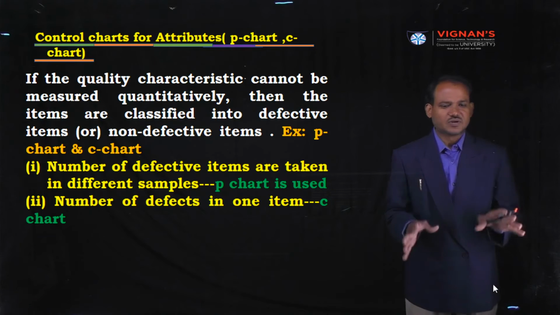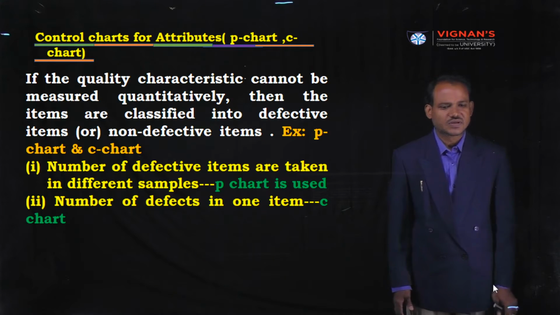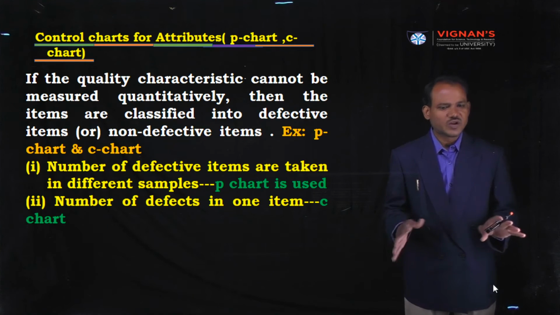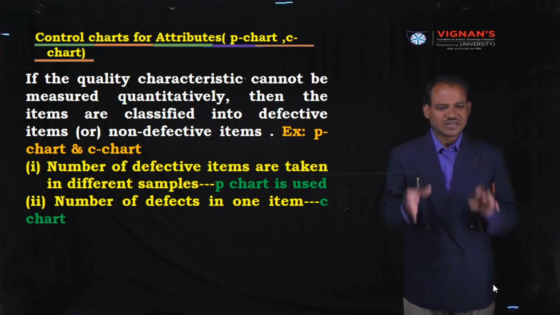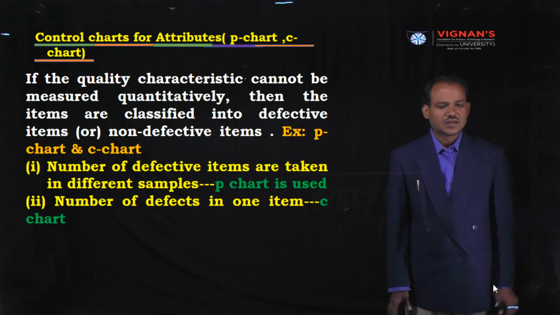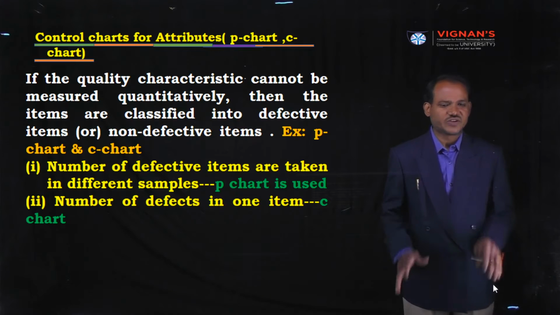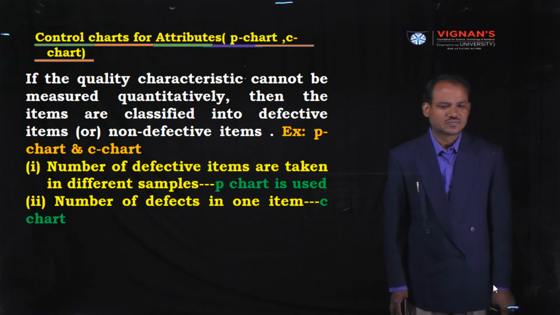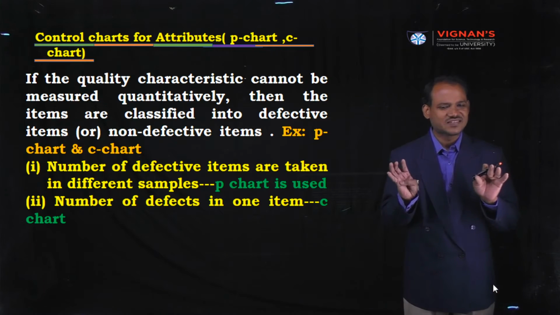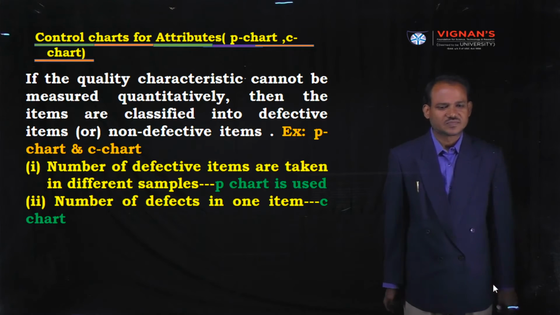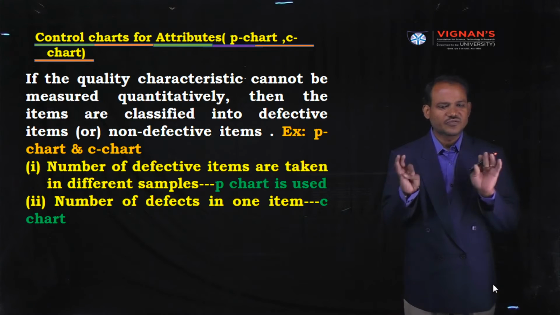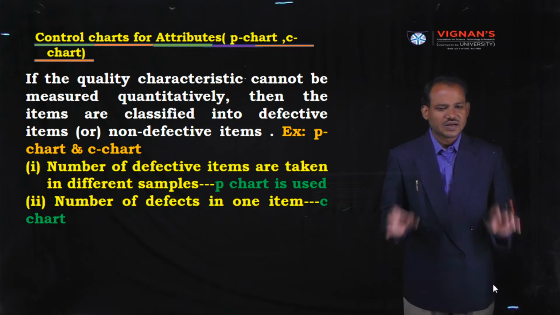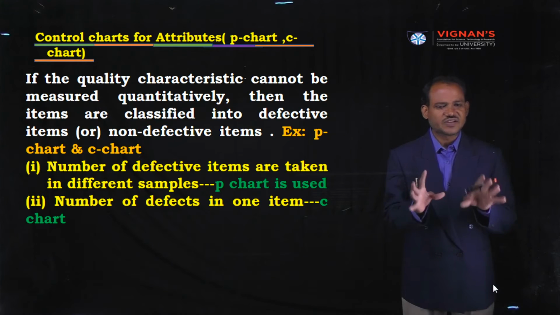In the case of control charts for variables, the quality characteristics are measurable. But in this case, some of the quality characteristics, for example, the number of defects in a casting, the number of scratches on a glass, the number of defects in a TV cabinet, and so on, we cannot measure.